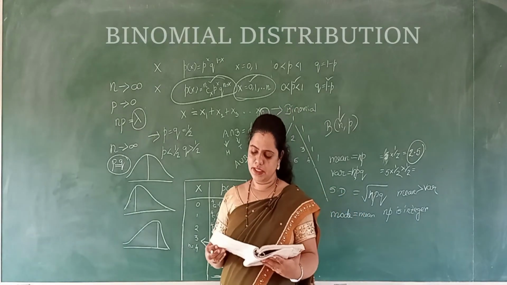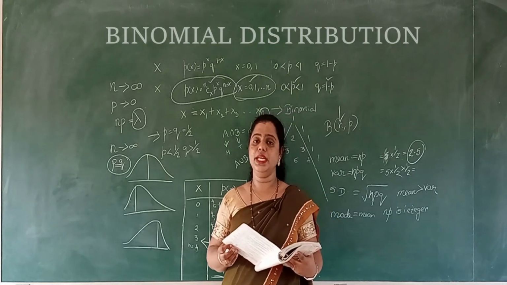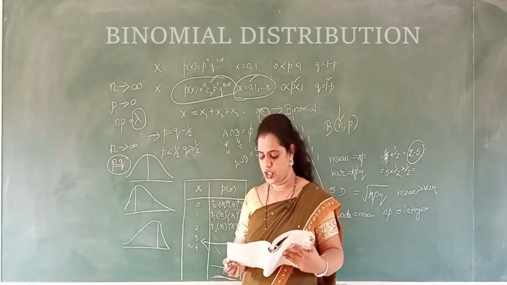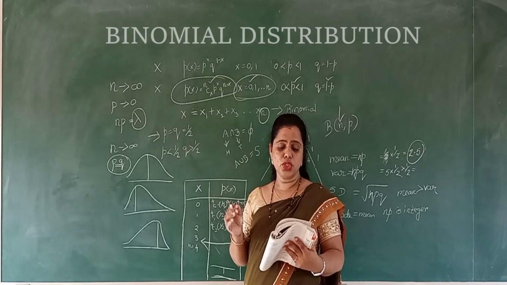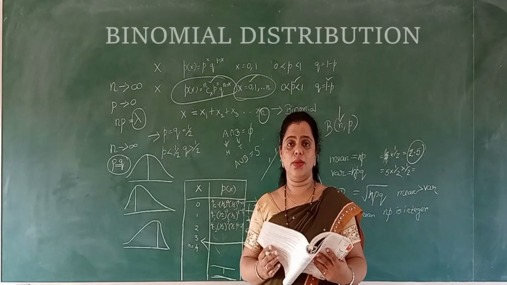The first 4 or 5 points are very easy. If you know 5 points, that is more than enough. But for information, you should know about the mode and the one which tends to the Poisson or normal distribution.